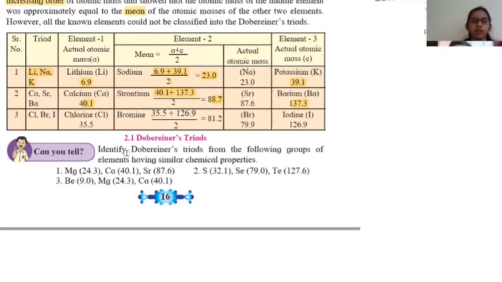You have to take the mass of magnesium, add the mass of strontium, and divide it by 2.